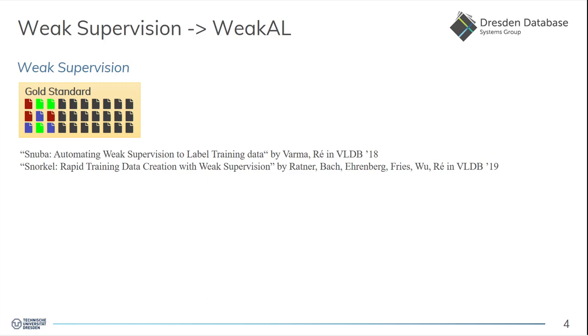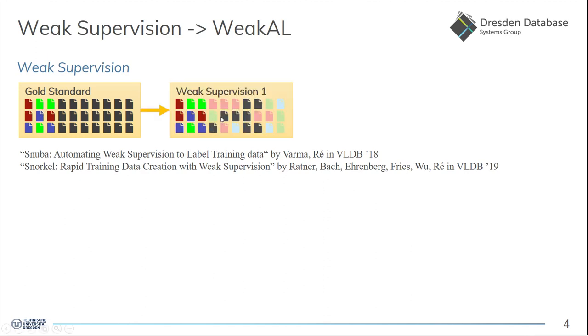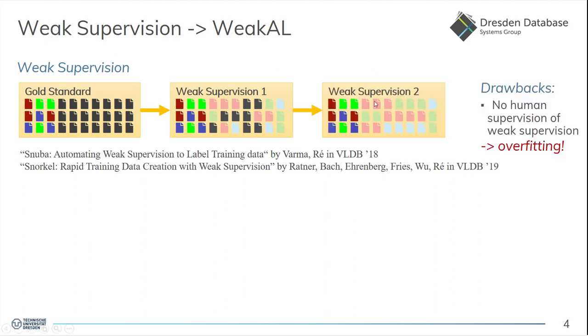Another approach is weak supervision, where we start with a set of labeled samples, and then we automatically compute some labels for the other samples. It is called weak supervision because the labels are computed automatically, so they could be wrong. And we do this until all samples have been assigned an automatic label. The big drawback is that there's no human supervision included, and therefore this approach is prone to overfitting.